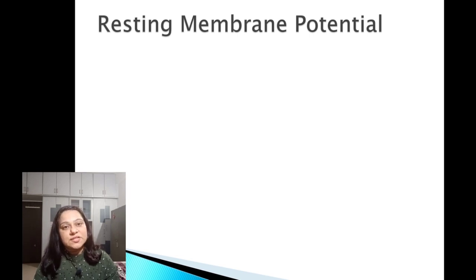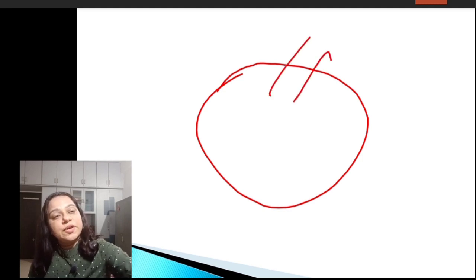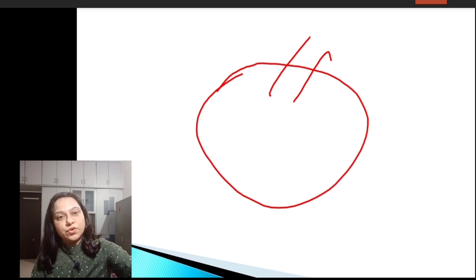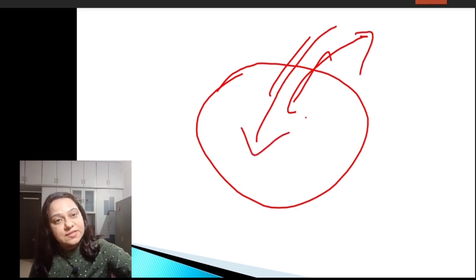Leaky channels are present for sodium and potassium, and they allow the movement of sodium and potassium across the cell membrane. This is the cell. Here is a leaky channel. So it allows the free movement of sodium and potassium across the cell membrane. Potassium will be moving outside the cell and sodium will be moving inside the cell.